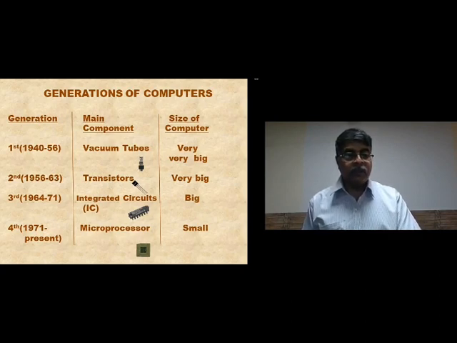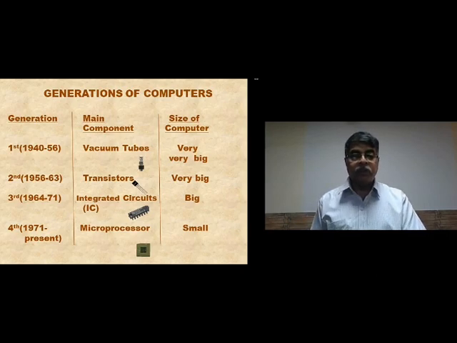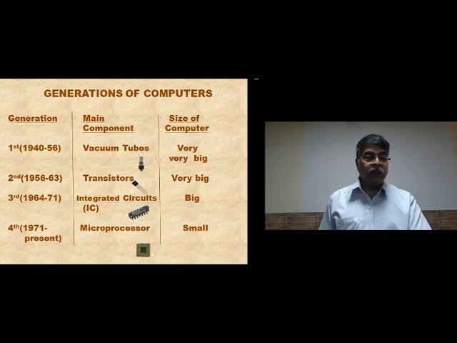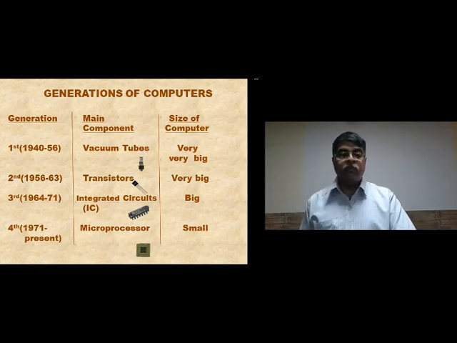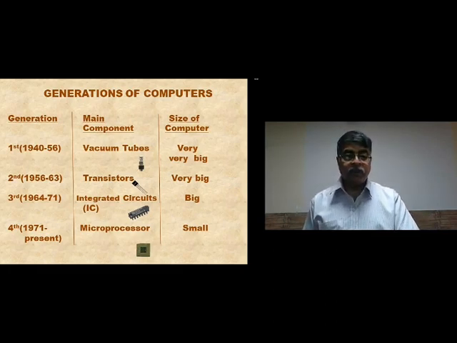And they became a little more like what we know them today. But the CPU in those days was huge. The CPU probably would have been the size of a small almirah. And today we have the microprocessor and the computers. The biggest computers are the ones you see on your desk. You have smaller laptops, tablets, and of course smartphones, which are also computers.